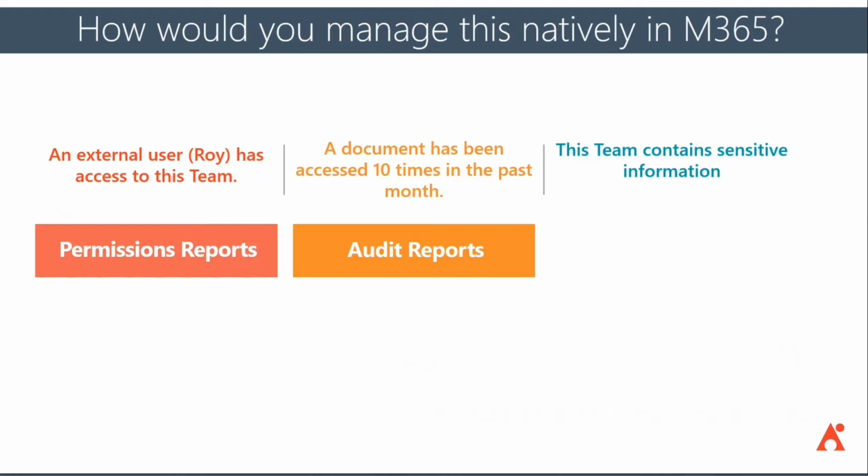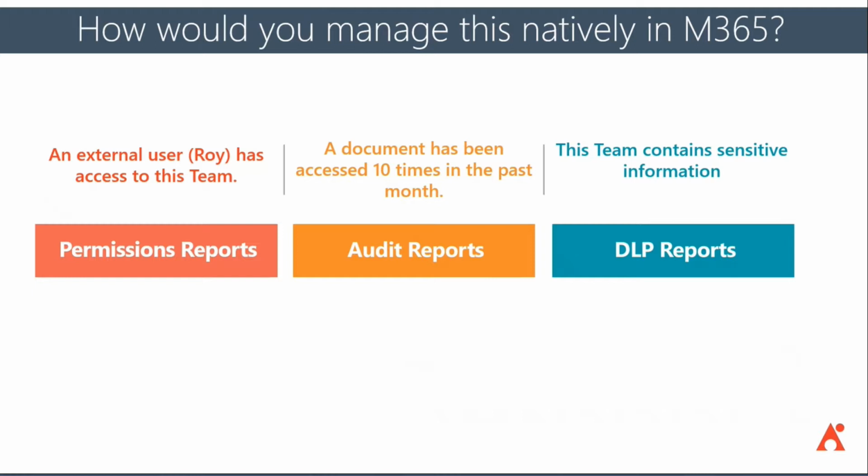And finally, were the files that Roy interacted with viewed, updated? Were they sensitive in nature? That's also very important to understand. So you can see here, there's a lot of different places to really go and get this information. But this is one user. Imagine if I had to do this for 100 users, 500, 1,000, tens of thousands. That would be a lot of work for an admin or a team to really kind of sift through.